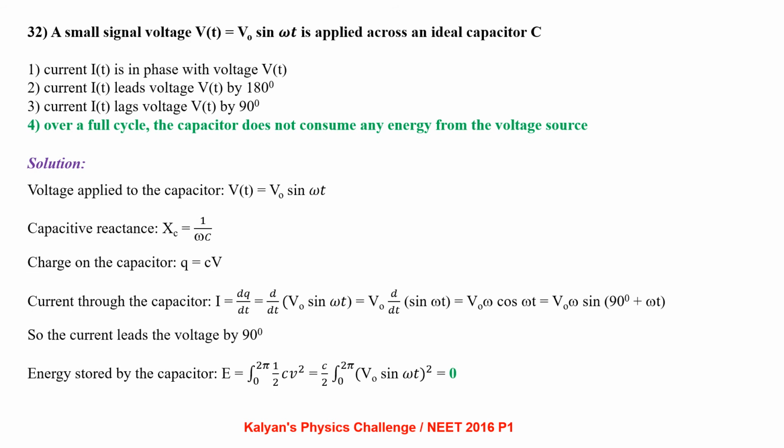A small signal voltage V(t) equal to V0 sin omega t is applied across an ideal capacitor C. Select the correct statements from the following. Capacitor is an energy storing device. It stores energy in the positive half cycle and releases that energy in the negative half cycle. So over a full cycle, a capacitor does not consume any energy.